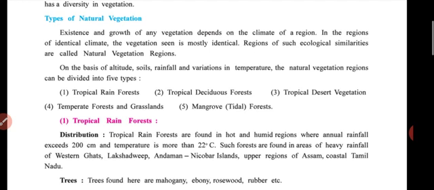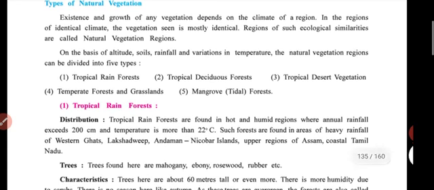So regions of such ecological similarity are called natural vegetation regions. Please underline, students.